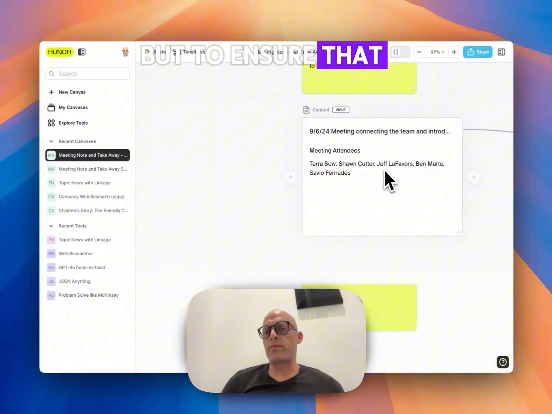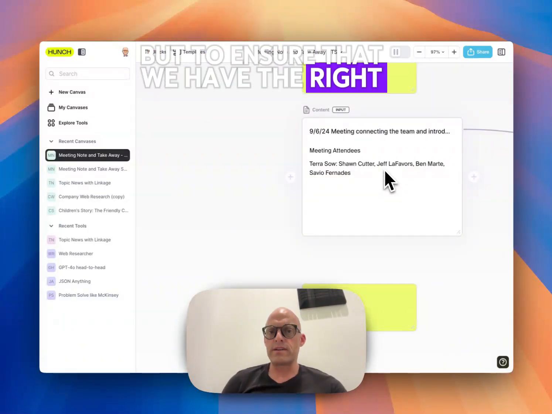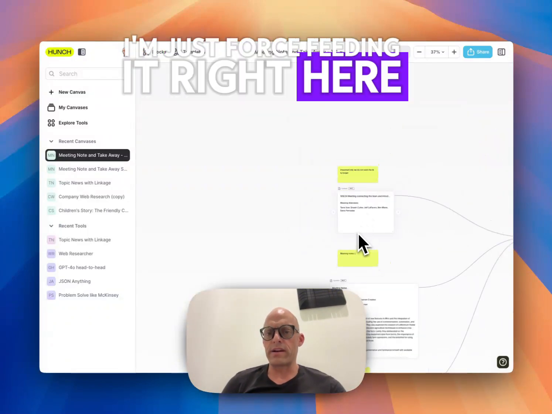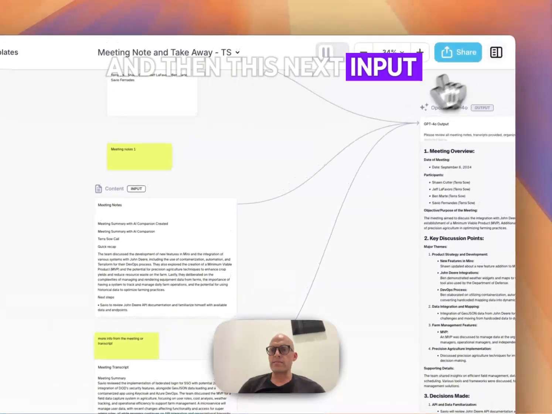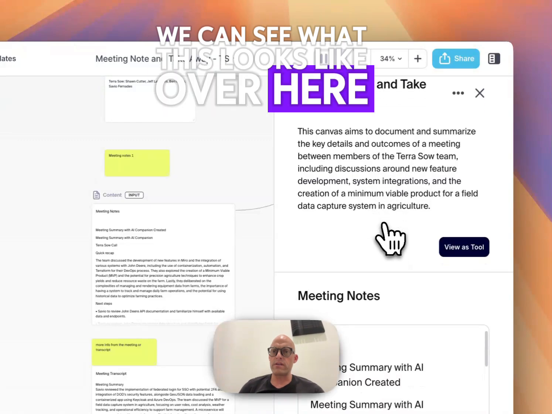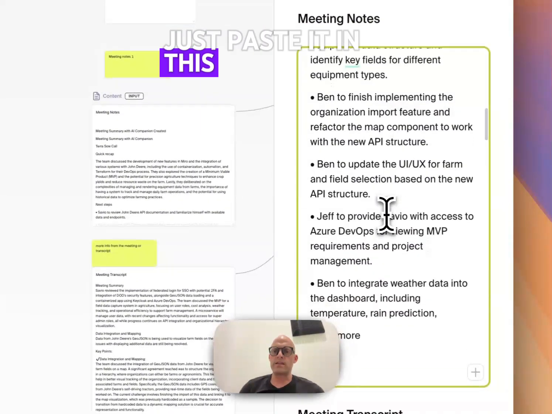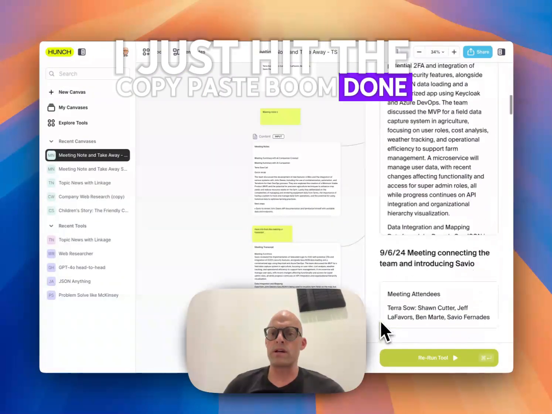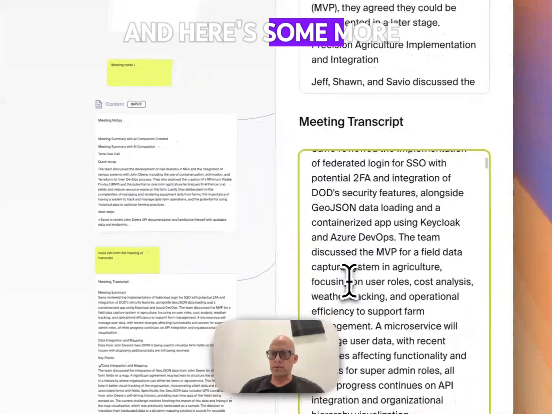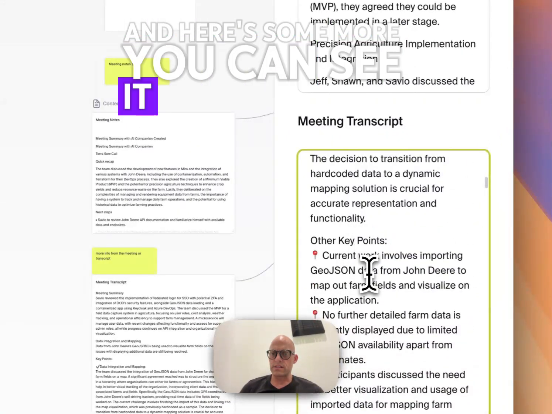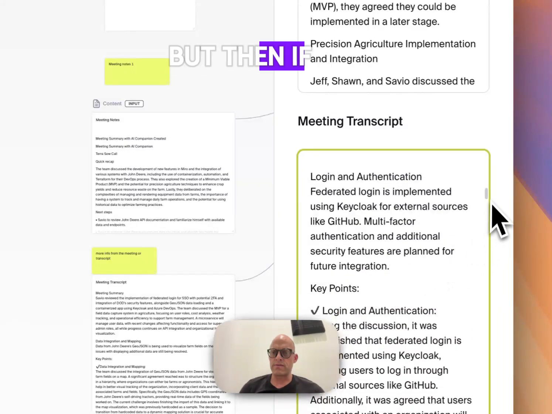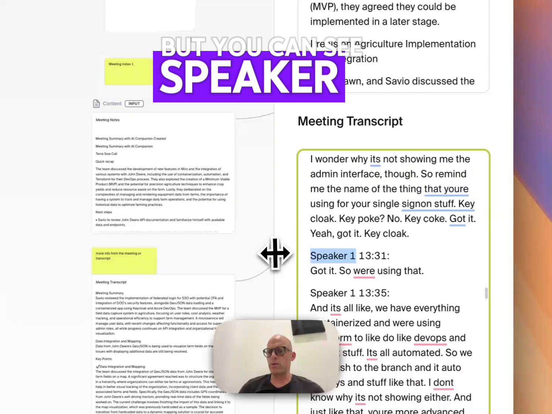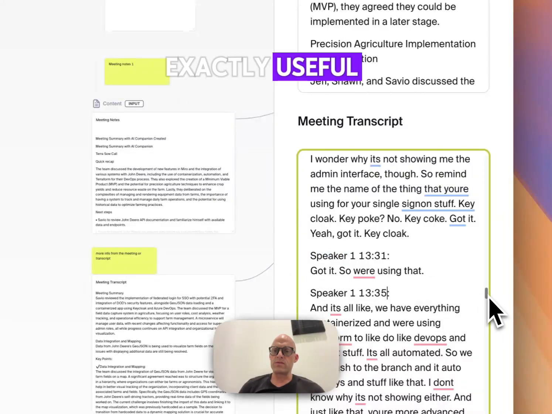But to ensure that we have the right kind of attendees and meeting dates, I'm just force feeding it right here. And then this next input, and we can see what this looks like over here. I just paste it in. This is straight from Zoom. I just hit the copy, paste, boom, done. And here's some more. You can see it summarizes it, but then if we get down here, it's the actual transcript, but you can see speaker 1, speaker 2, not exactly useful.